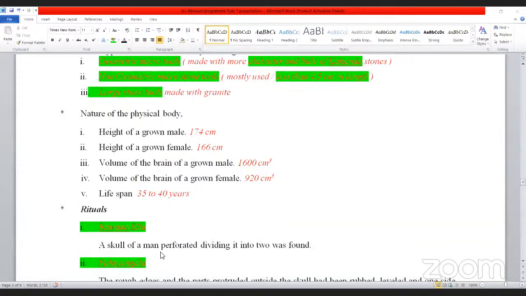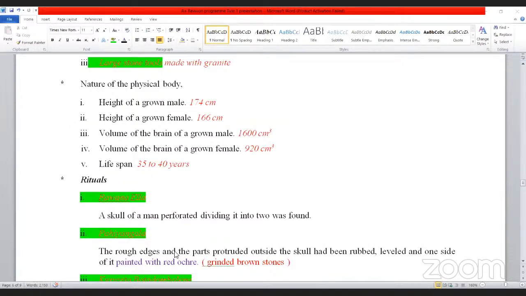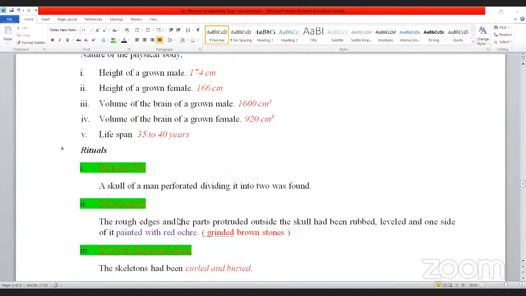In Ravana, a skull of a man perforated, dividing it into two, was found. In Parthian, the rough edges and the parts protruded outside the skull had been rubbed, leveled, and one side of it painted with red oak, that is the brown stones. Grinded brown stones had been found. In Kuruite Batatombalena, the skeletons had been curled and buried. So they are important for MCQs and short questions, structured questions.